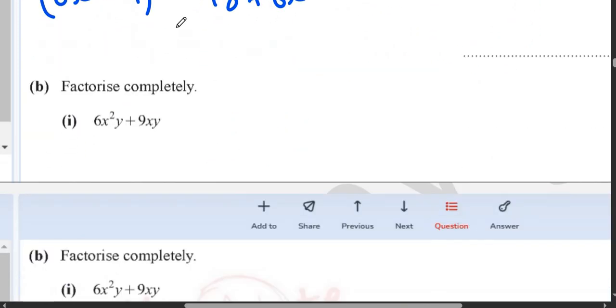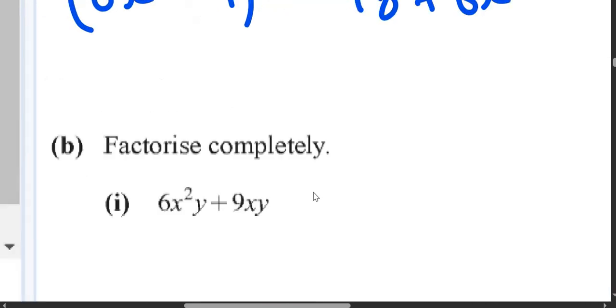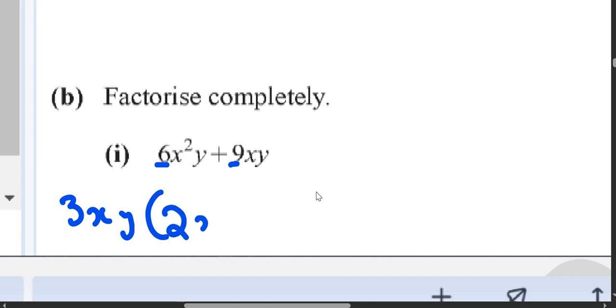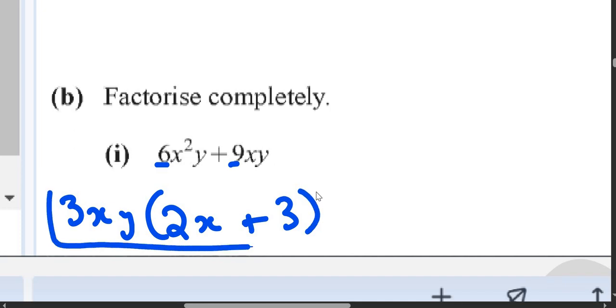Next question, we have factorize. Whenever you have a question like factorize, make sure you take out the common. So what's the common number? 6 and 9. The common number is 3 because 6 can be divided by 3, 9 can also be divided by 3. Now what else is common? X. And then what else is common? Y. So 6 divided by 3 is 2. We already took out one x as common, so only one x will remain. Plus 9 divided by 3 is 3. And we already took x and y outside, so this will be the answer.